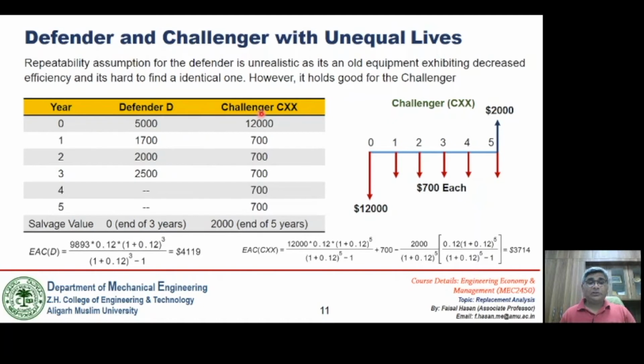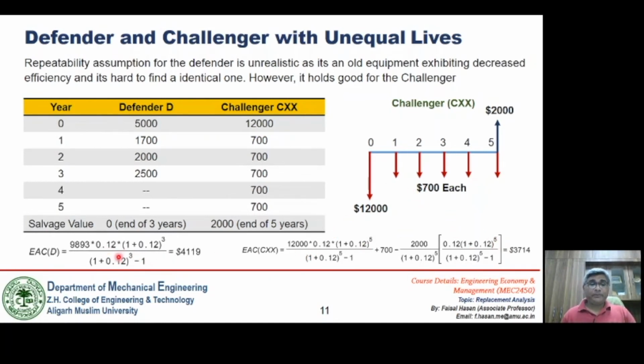If the economic life is different, we compute the EAC for the defender taking its economic life into account, and again compute the EAC value of the challenger taking its economic life into account. So here the economic life is 3 years for the defender, and for the challenger it is 5 years.